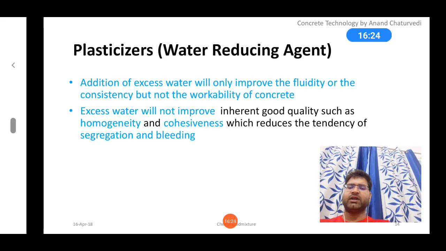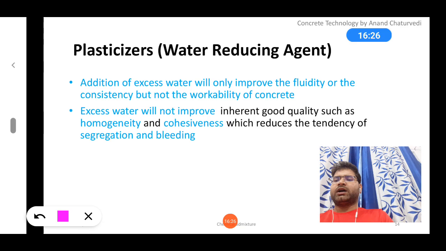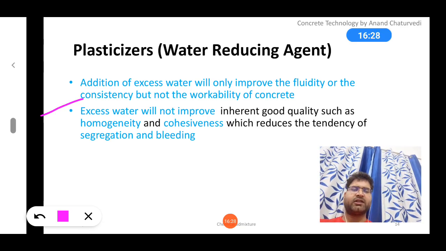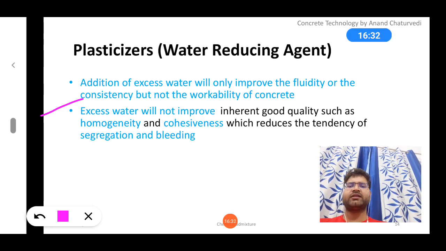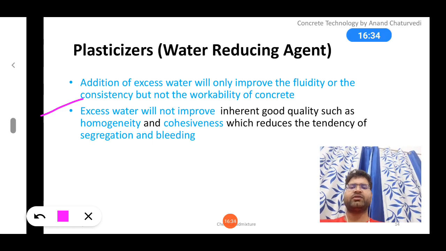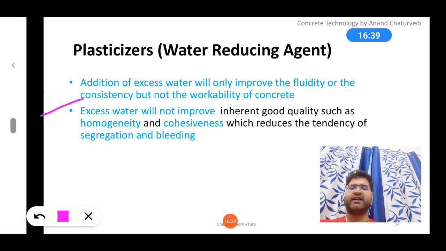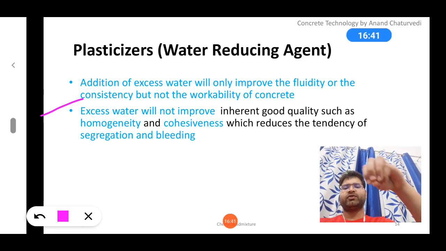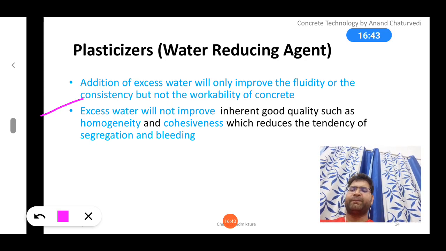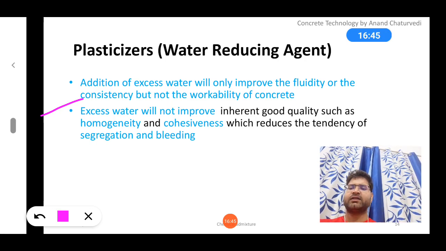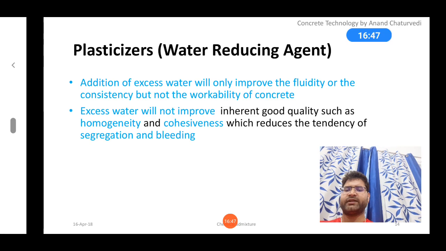Of course, point number 2, when we are adding the excess water, a little bit of consistency is increasing, but at the same time the water cement ratio is getting changed, the cohesiveness and homogeneity is getting changed. So because of that, if you are pouring the concrete, segregation and bleeding will take place.